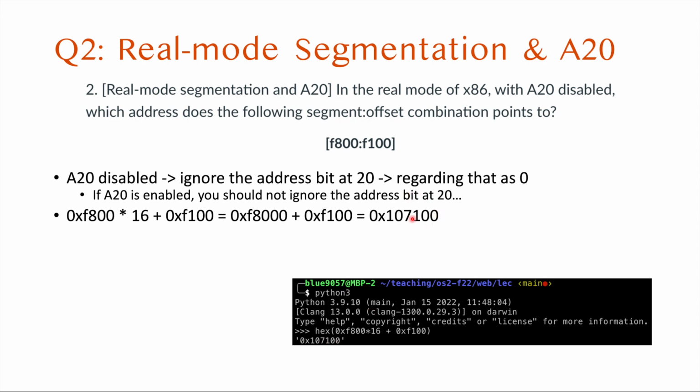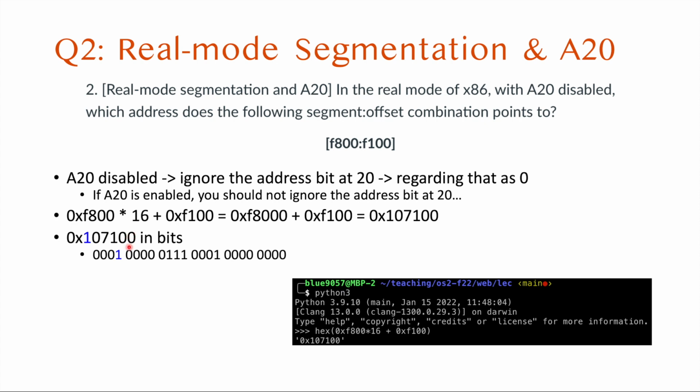After that, we need to identify the address bit at 20. So let's represent the resulting number in bits. Each digit of the hexadecimal number can easily be translated into a 4-digit binary number.